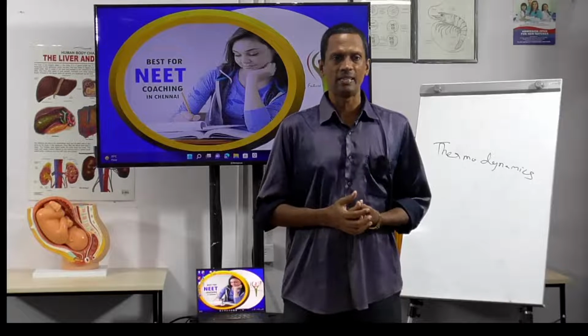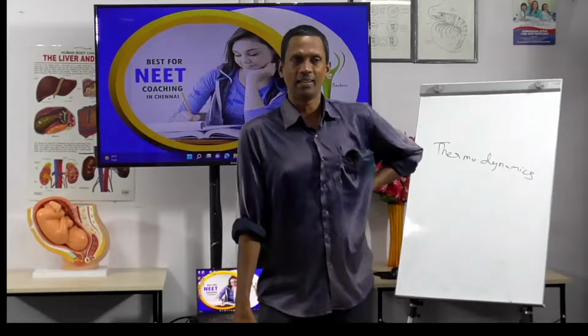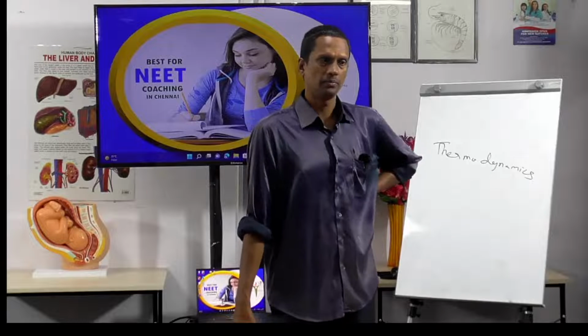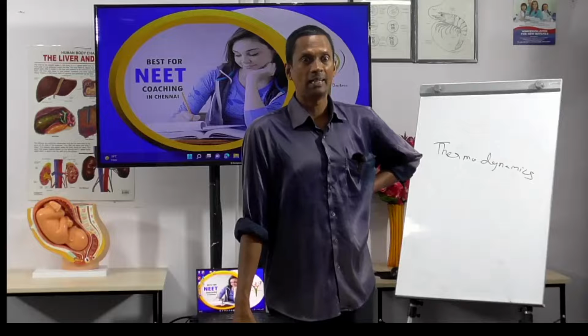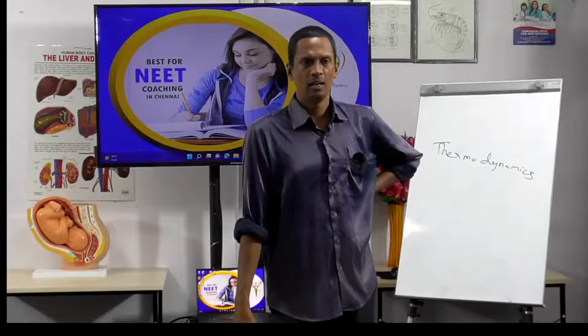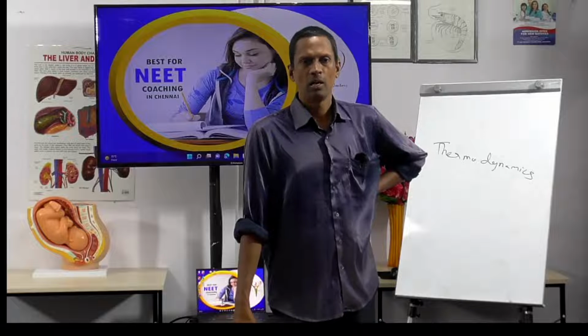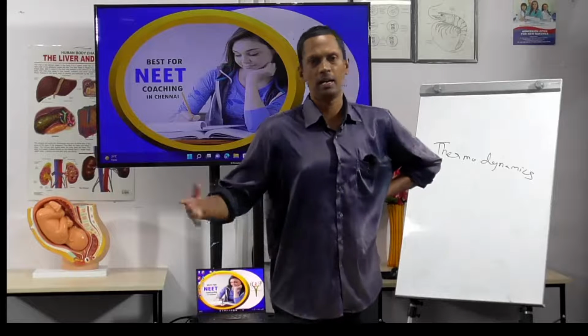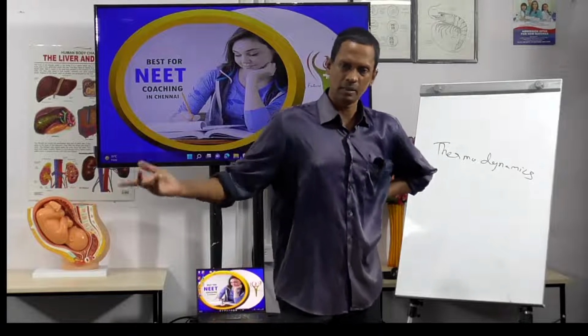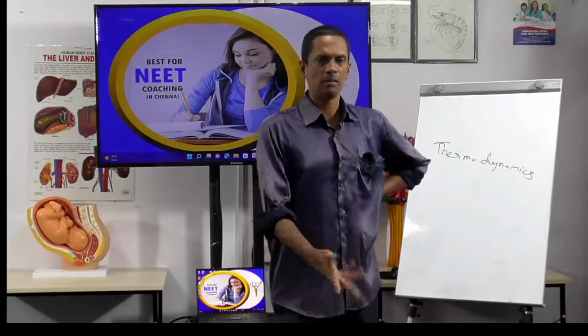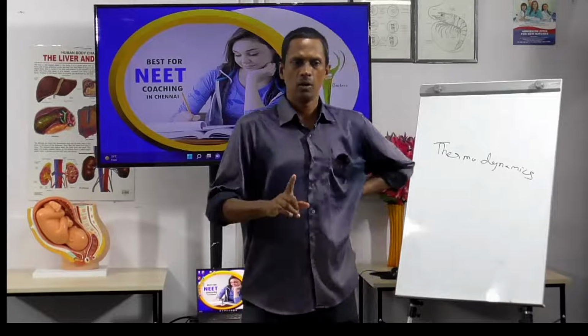So in adiabatic, what is delta T? Delta T is T1 minus T2. You can take the system as T1 and the surrounding as T2, or the other way around, anything.